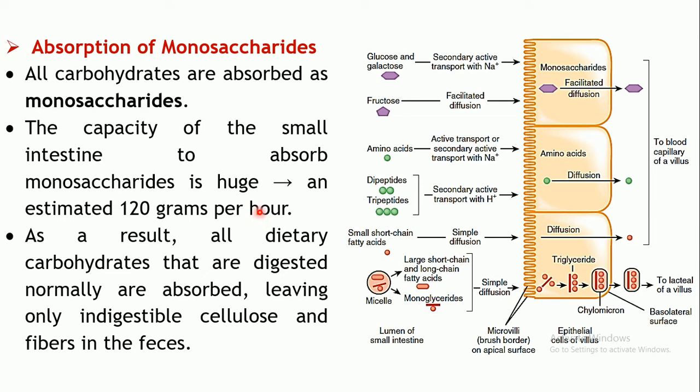Almost all of the starches are converted into monosaccharides and absorbed. Only the indigestible cellulose and fibers are not converted into monosaccharides. So these are indigestible in nature, and they are removed out of the body in the form of solid waste, that is feces.